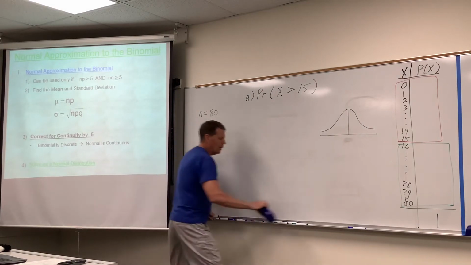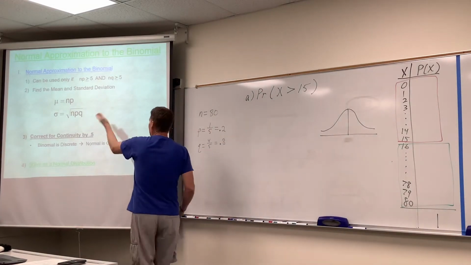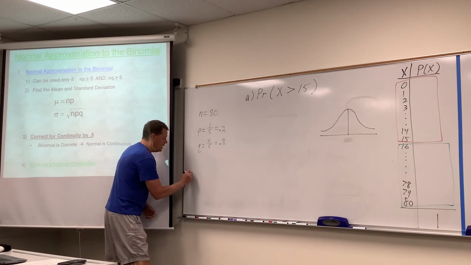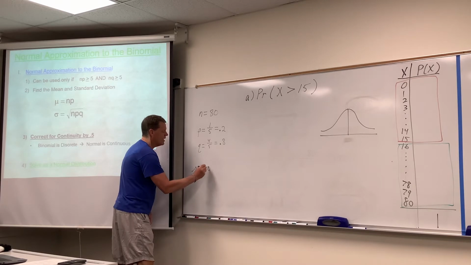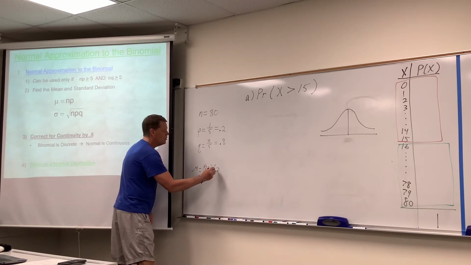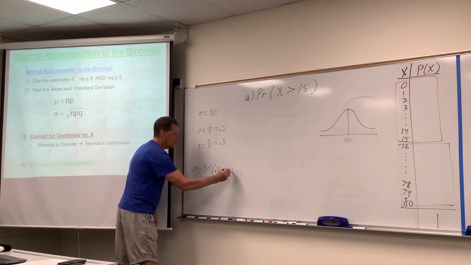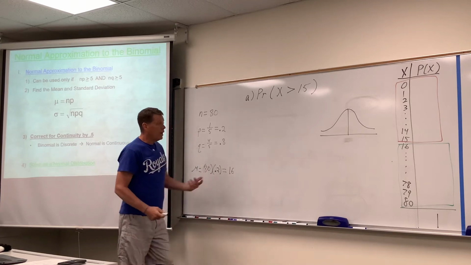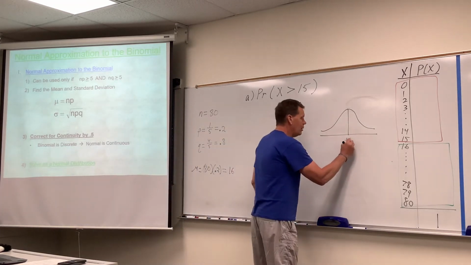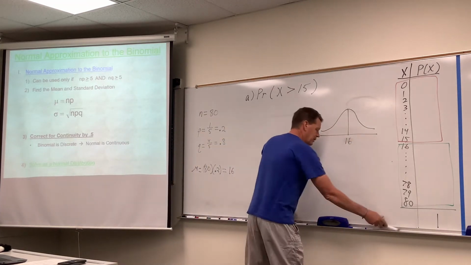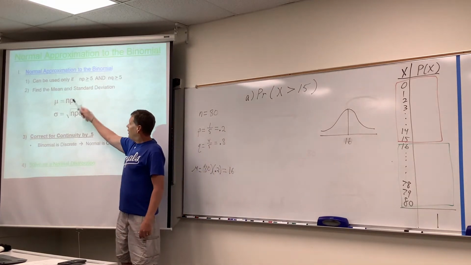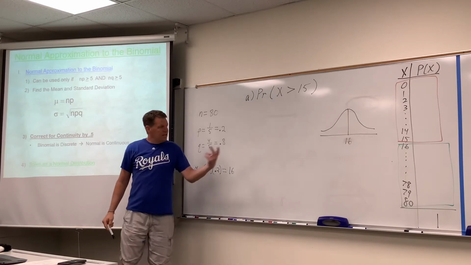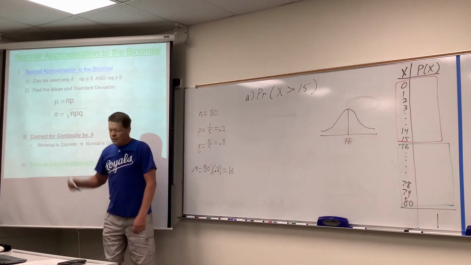All right, what else is going to apply? The mean and the standard deviation. So the mean, n times p, which in this case is 80 times 0.2, which is 16, all right? Okay, so that'll be the mean, and that'll apply to every part of this example, won't it? They're all going to be a bell curve as established in part 1, and they're all going to have a mean of 16.